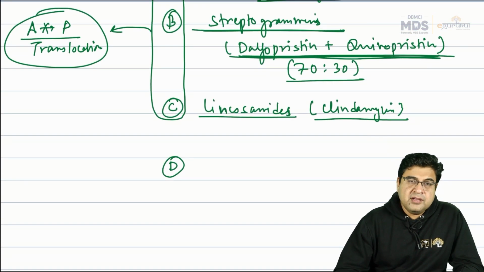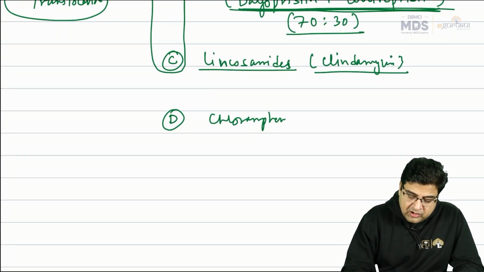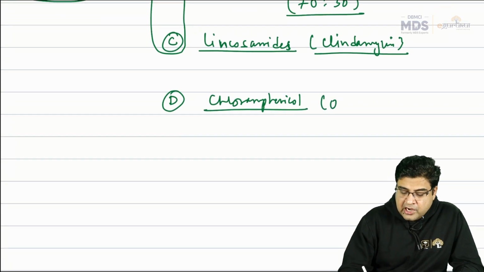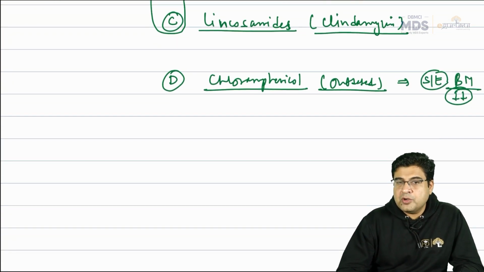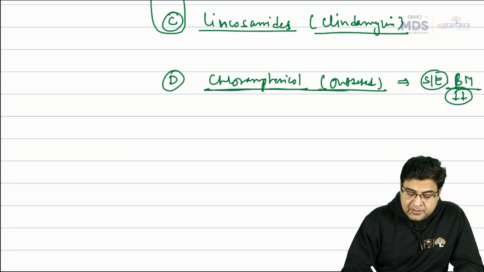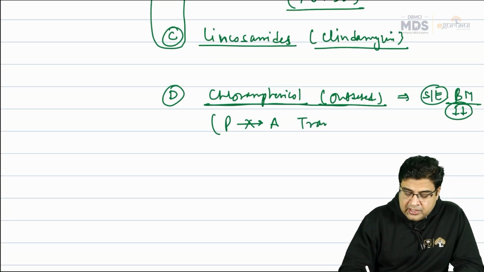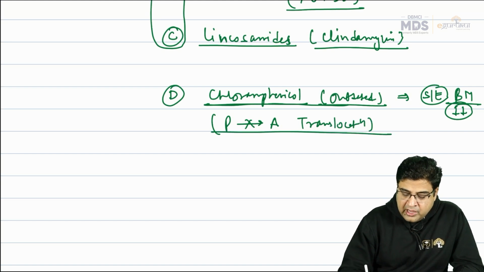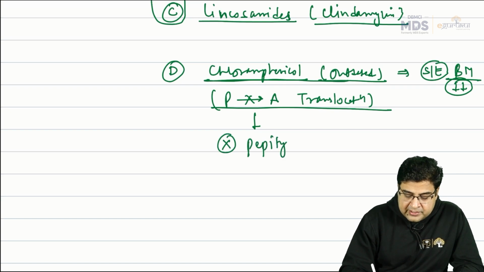Number 4, an example of a drug that acts on the 50S ribosome, is chloramphenicol. Chloramphenicol is an independent antibiotic. It is an outdated antibiotic, not used nowadays by the systemic route because of its important side effect of bone marrow suppression. That's why it is an outdated antibiotic. Chloramphenicol is an inhibitor of P2A translocation. The above antibiotics are A2P translocation inhibitors, and this is an inhibitor of P2A translocation. And once the chain cannot move from the P to the A site, then the peptidyl transferase enzyme, the enzyme that we have discussed, known as peptidyl transferase enzyme.